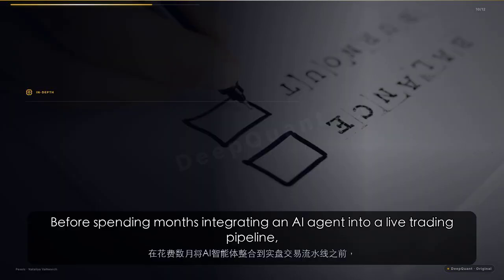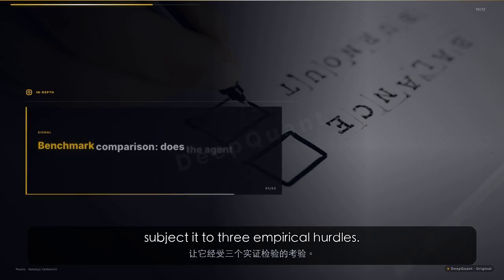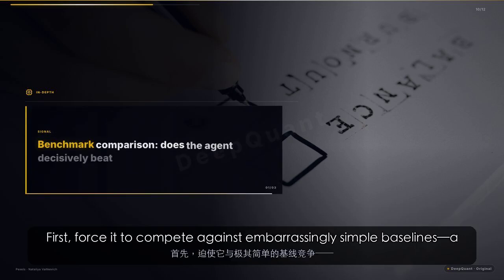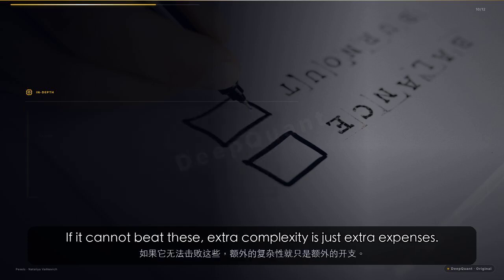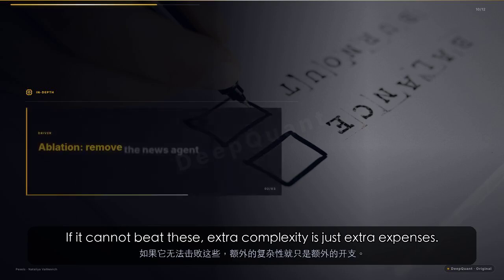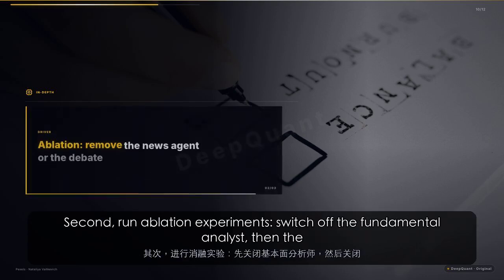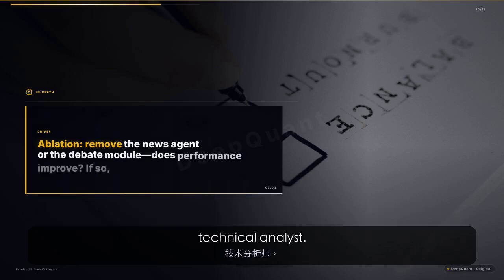Before spending months integrating an AI agent into a live trading pipeline, subject it to 3 empirical hurdles. First, force it to compete against embarrassingly simple baselines: a buy and hold of the index and a naive momentum strategy. If it cannot beat these, extra complexity is just extra expense. Second, run ablation experiments: switch off the fundamental analyst, then the technical analyst.